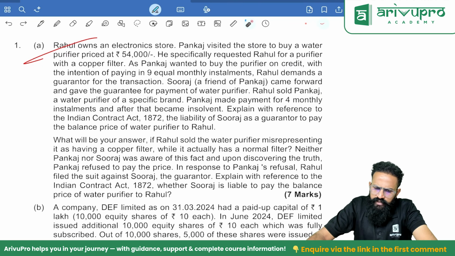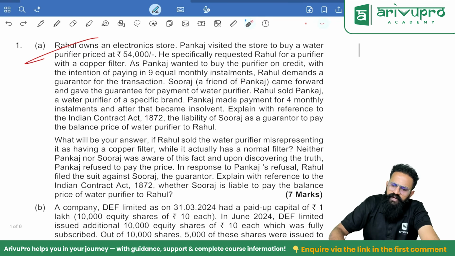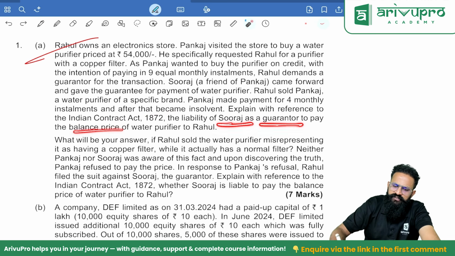Suraj came forward and gave the guarantee for payment of water purifier. Rahul sold Pankaj a water purifier of a specific brand. Pankaj made payment for 4 monthly installments and after that became insolvent. Explain with reference to Indian Contract Act the liability of Suraj as a guarantor to pay the balance price.